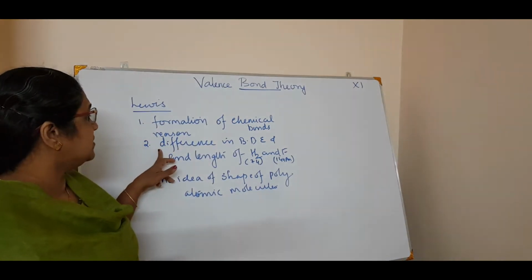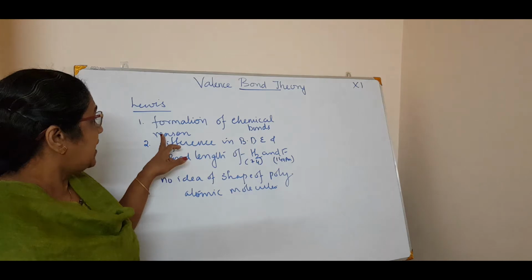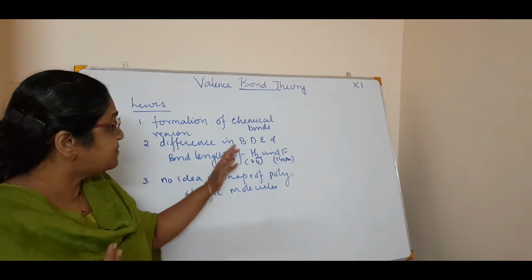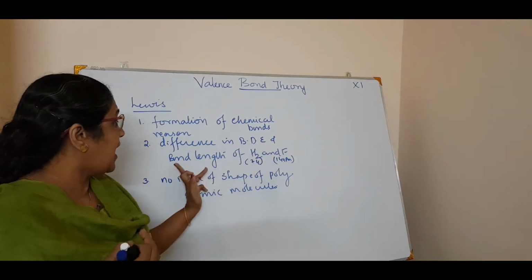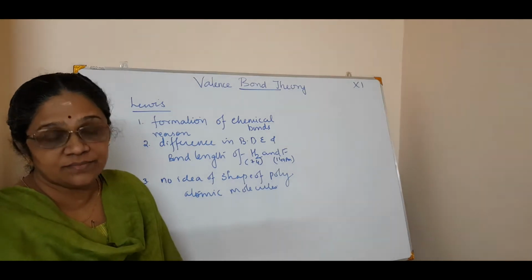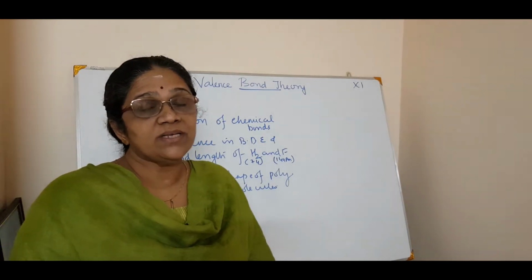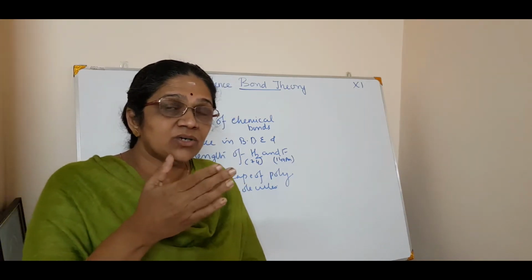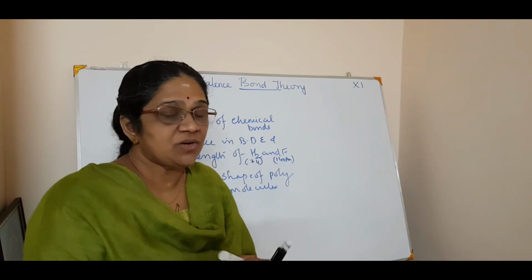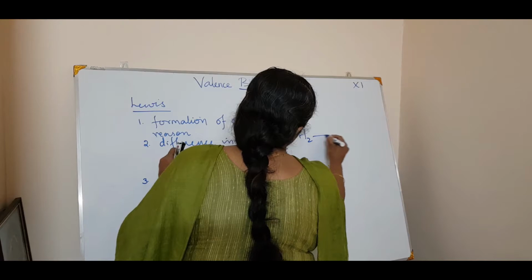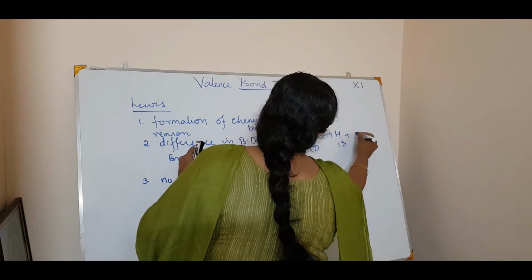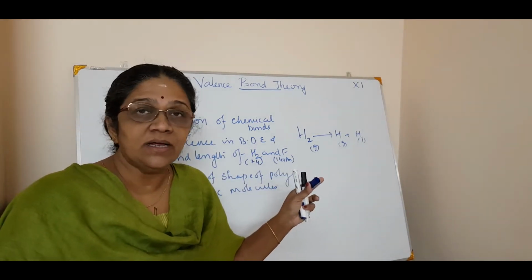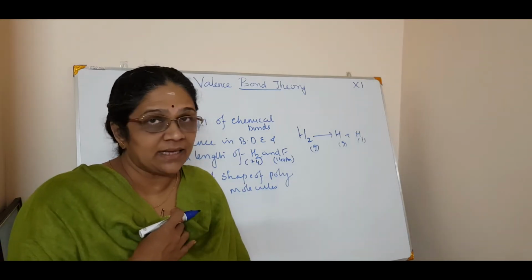Now the second disadvantage of Lewis is that it does not give any reason for the difference between the bond dissociation enthalpy and bond length of hydrogen and fluorine. What do you mean by that? Now you know what bond dissociation enthalpy is. Bond dissociation enthalpy means the enthalpy or the energy required to dissociate the bond, isn't it? When a hydrogen molecule is there, if you want to dissociate it in the gaseous state into two hydrogen atoms, how much energy is required? It is called the bond dissociation enthalpy.